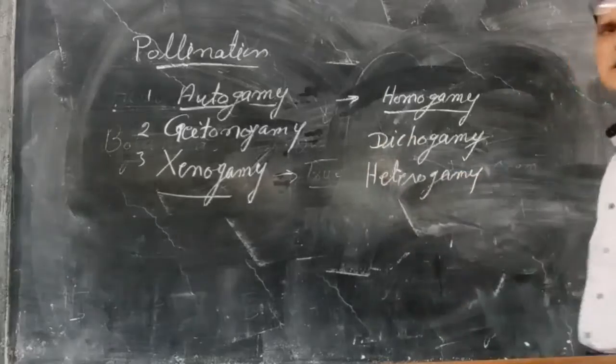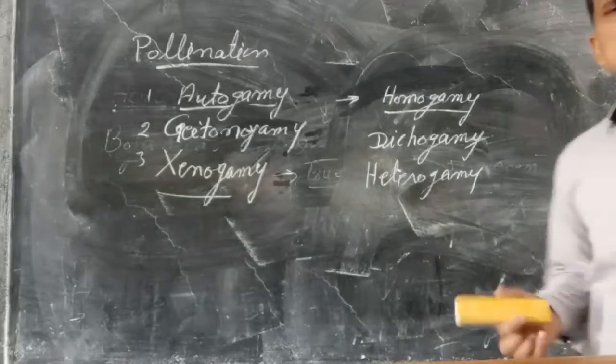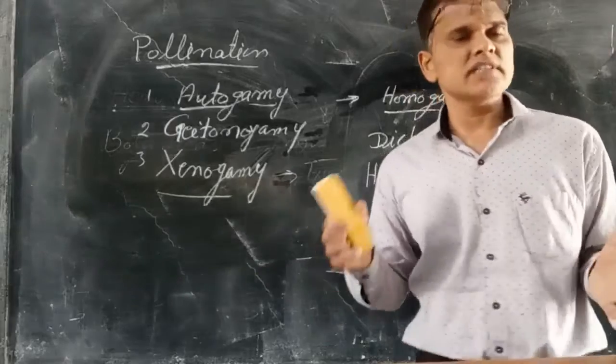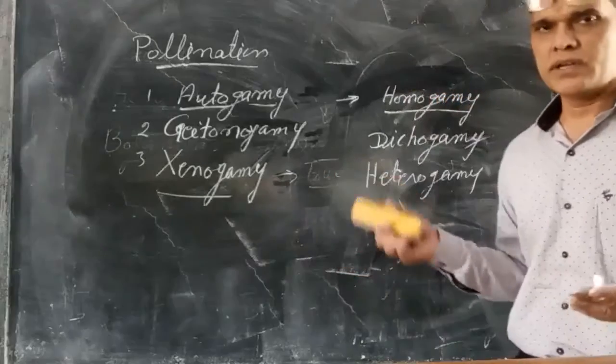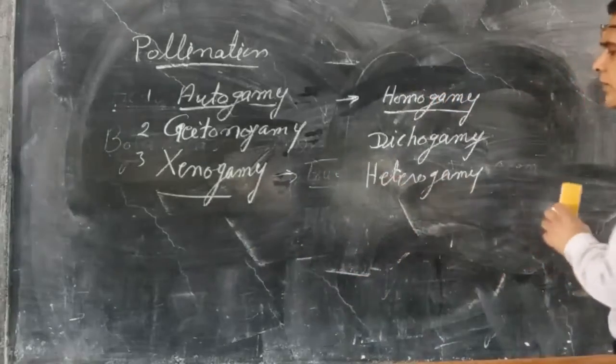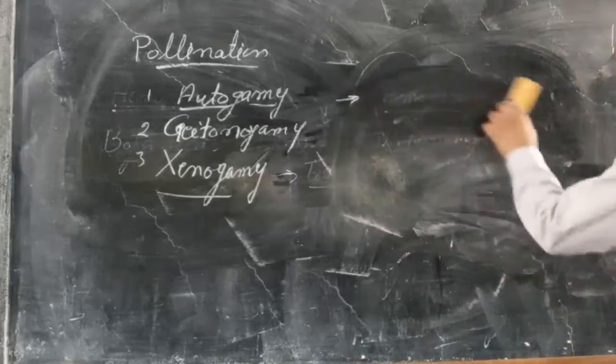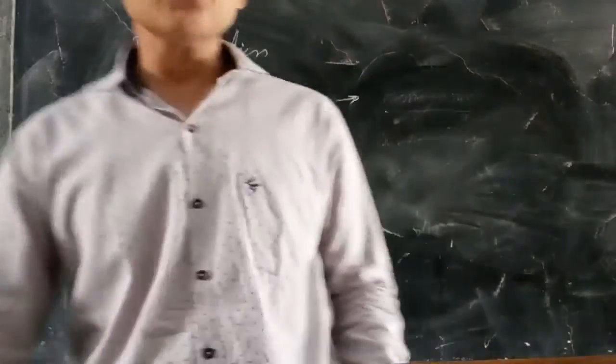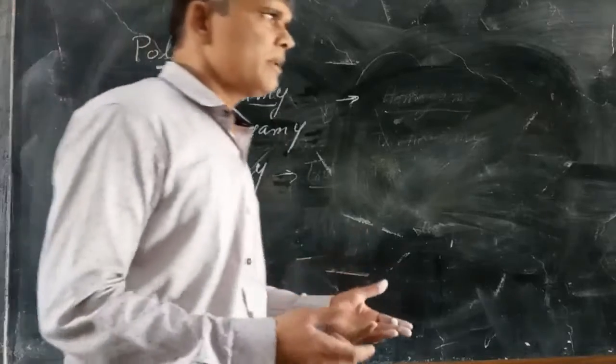Dichogamy means both the male and female parts do not mature at the same time. So these are some types of adaptations present in the flower: homogamy and heterogamy.